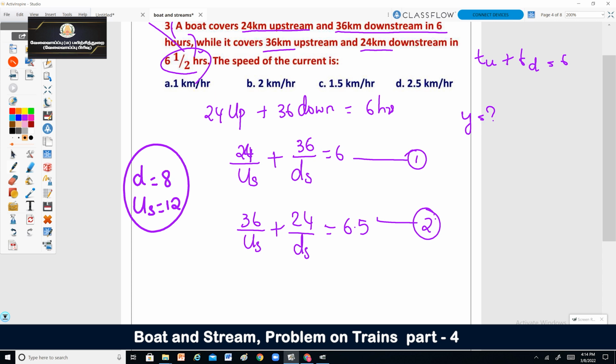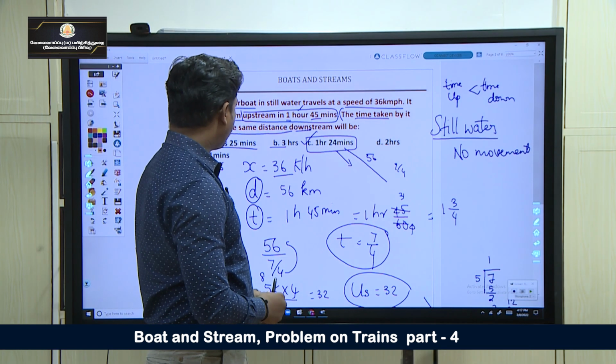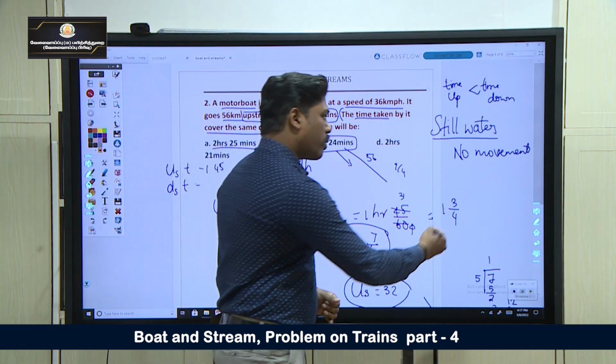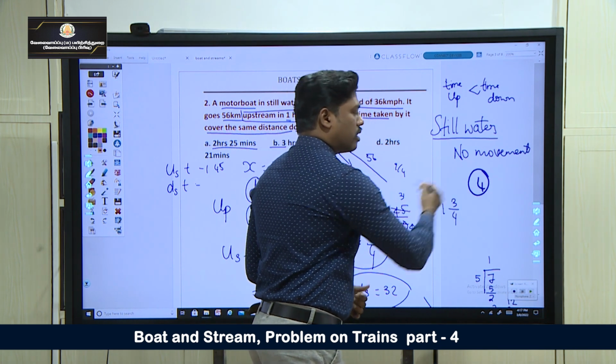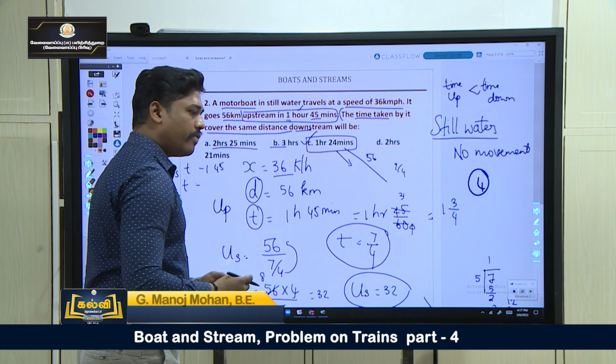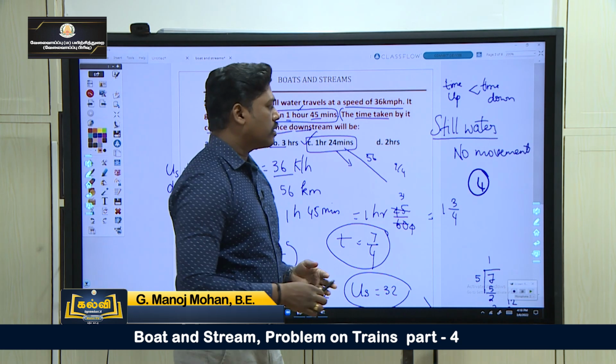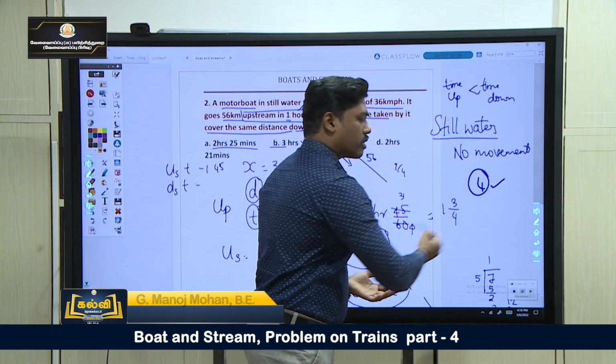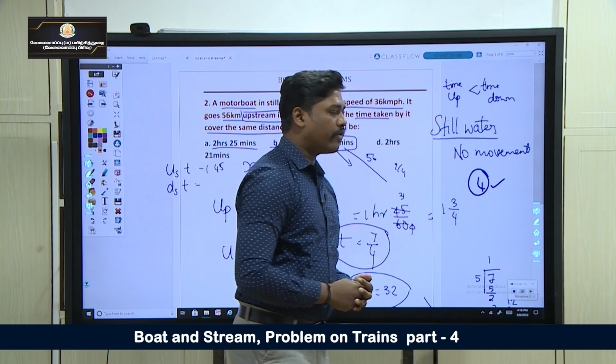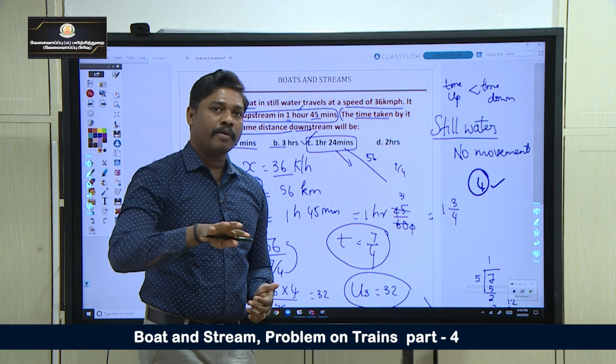So what are we asked to find out? We are asked to find out the speed of current. What is current speed? Y. Y is nothing but downstream minus upstream divided by 2. So that is it in boats and streams. So it is like a total of 4 formulas. It is a combination of time, speed, distance, problems on trains, and boats and streams. In problems on trains we saw 4 formulas, and in boats and streams we were having 4 formulas. With this we can solve all kinds of sums.